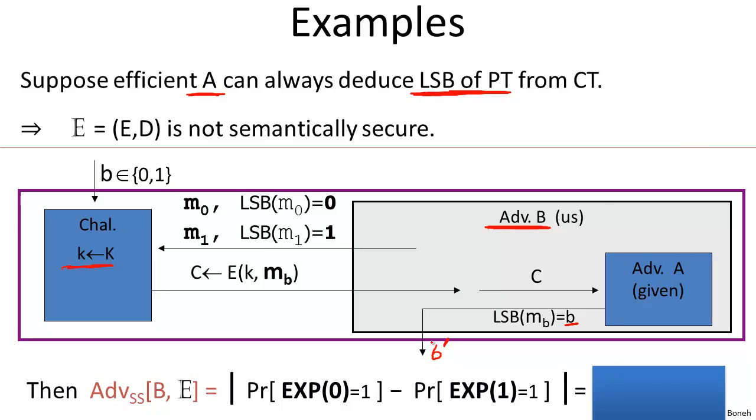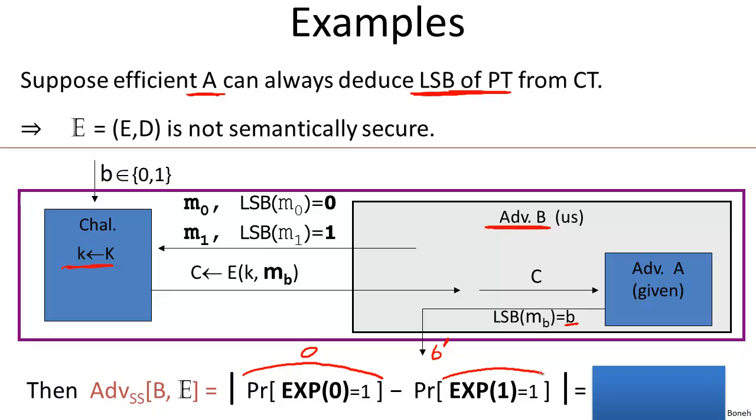Okay, so now this describes the semantic security adversary. And now you tell me, what is the semantic security advantage of this adversary? Well, so let's see. In experiment 0, what's the probability that adversary B outputs 1? Well, in experiment 0, it's always given the encryption of M0, and therefore adversary A will always output the least significant bit of M0, which happens to be 0. In experiment 0, B always outputs 0, so the probability that it outputs 1 is 0.